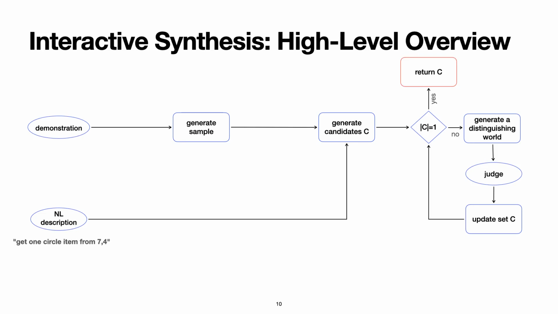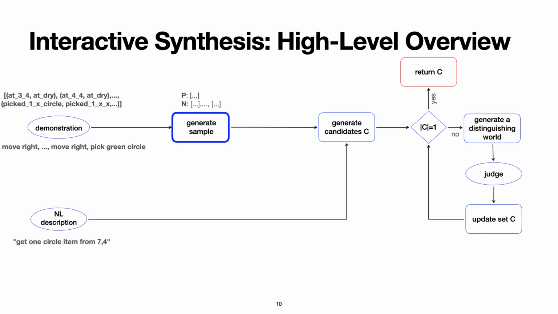The natural language description in the example was "get one circle item from 7.4". The user gave a demonstration as a sequence of actions. This demonstration is then turned into a trace containing all propositions that were true in each time step. We see that picking a green circle makes several propositions true. For instance, a circle is picked, an item of any color or shape is picked, and so on.